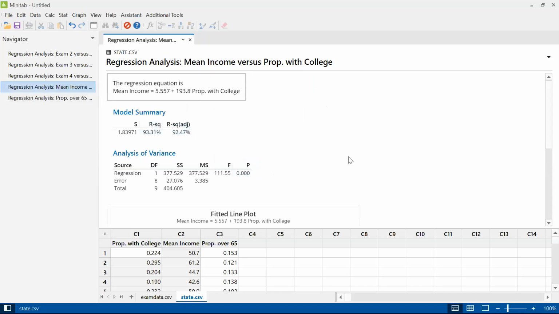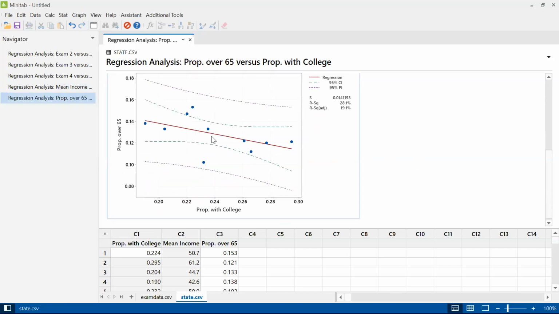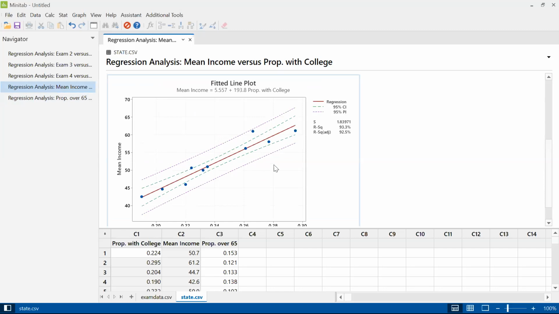Was the lines any tighter here? Yeah, so the lines were much tighter when we had a higher R-squared. When we have a lower R-squared, the lines are much more spread out. So here they're tighter because there's just a tighter pattern overall.